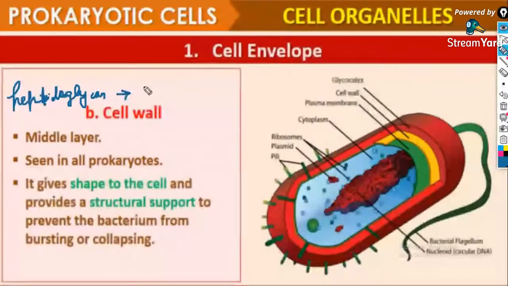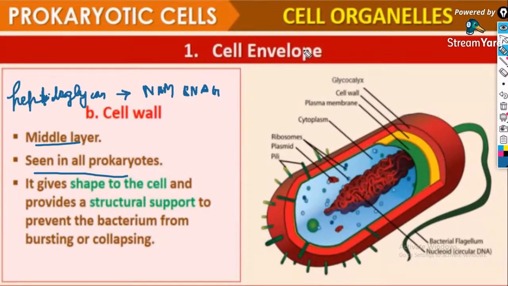Peptidoglycan is composed of NAM and NAG: N-acetyl muramic acid and N-acetyl glucosamine. The cell wall is the middle layer, and it is seen in all prokaryotes.